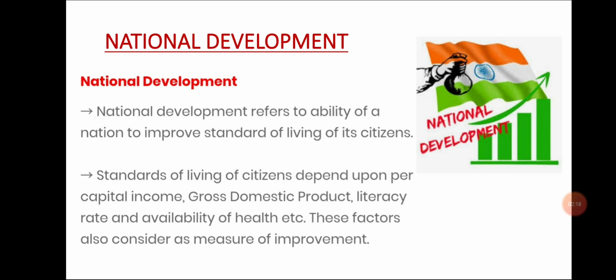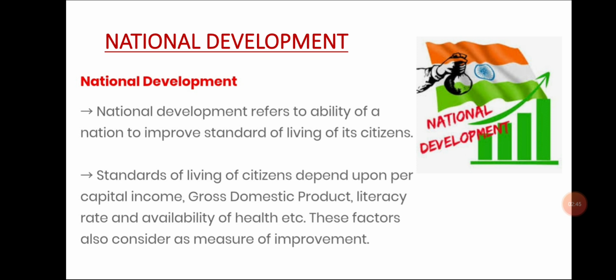We can say that national development refers to the ability of a nation to improve the standard of living of its citizens. As we talked about the living standard, if people are leading a good life, they have a high living standard, definitely they will have education, good health, good income also.